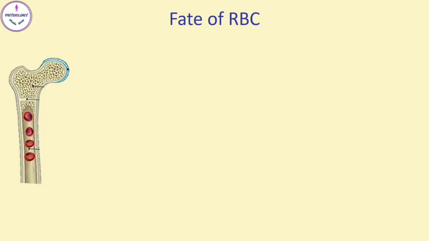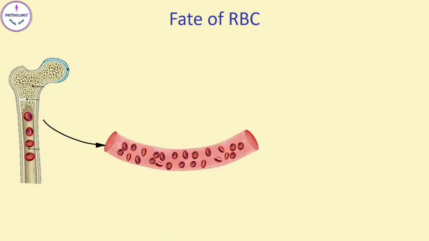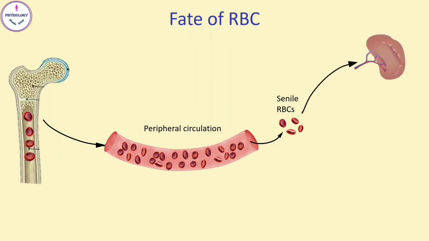Next point is fate of RBCs. After their formation in red bone marrow, RBCs are released into peripheral circulation. Normal lifespan of RBCs is about 120 days. When the RBCs become old, their wall becomes weak, they lose their flexibility, and the shape is also changed. Most of these RBCs are broken down while passing through spleen, as lumen of splenic capillaries is much less. These broken fragments as well as worn out RBCs are phagocytosed by the reticuloendothelial cells or macrophages present in spleen.